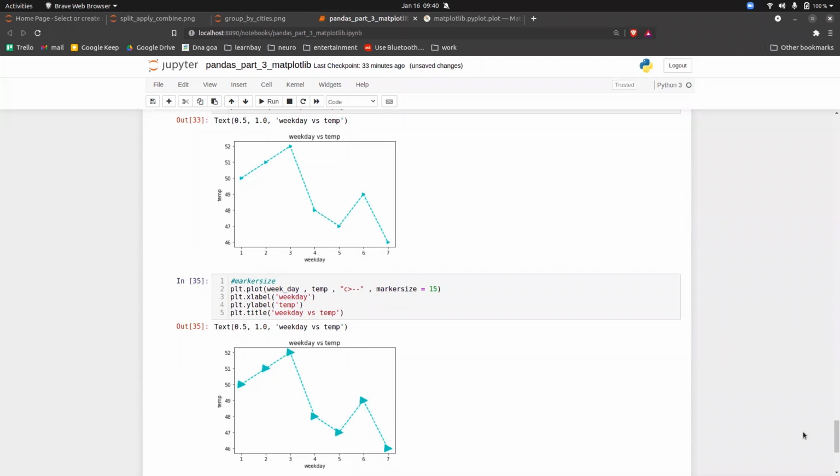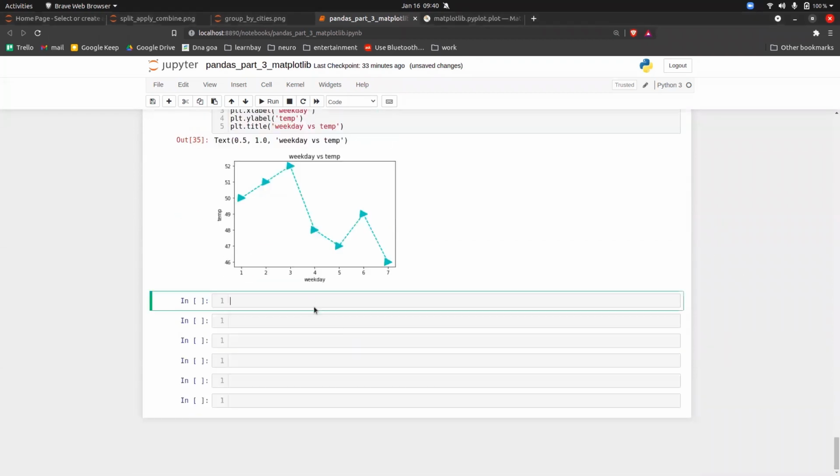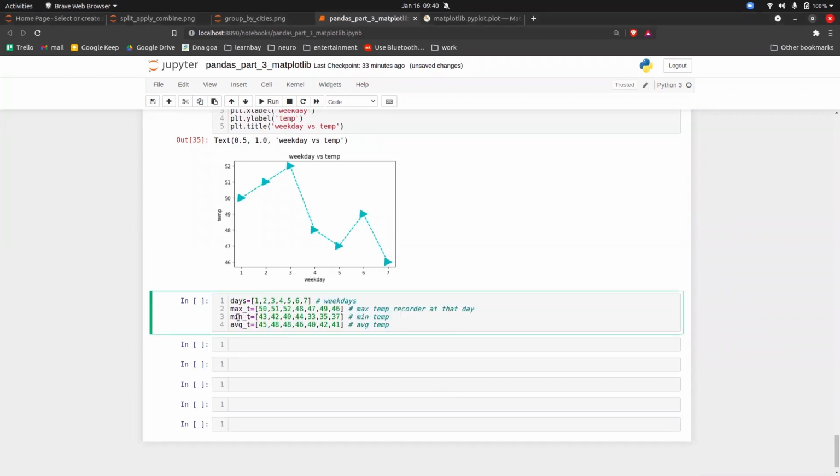Okay, now let's say I have data like this. So I have days. For each day I have a maximum temperature, I have a minimum temperature, and I have an average temperature. So for each day I have the minimum, maximum, and average. So let's try to plot this on the same graph. Okay, so I'm plotting this in the same graph. So basically what you have to do is copy this data.